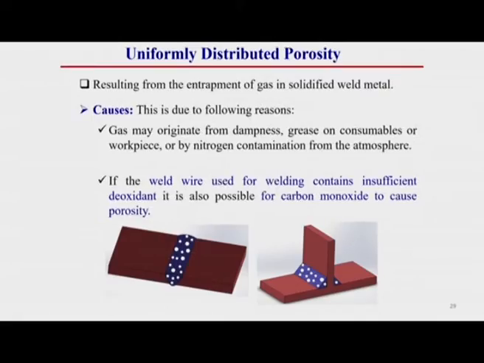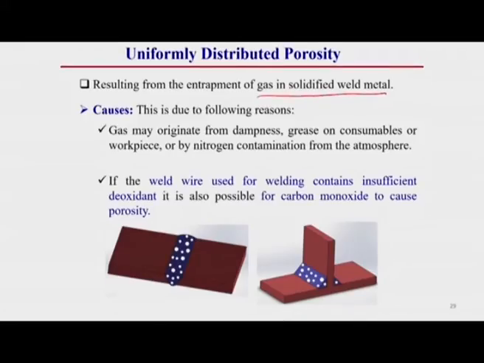Now, uniformly distributed porosity is another welding defect. This generally results from the entrapment of gas in solidified weld material. That means after solidification some gas is entrapped inside the weldment. Uniformly distributed porosity looks like this: inside the weld pool or weldment, gas is entrapped. The cause of this uniformly distributed porosity is gas that may originate from dampness, grease, consumable or workpiece, or from nitrogen contamination from the atmosphere.